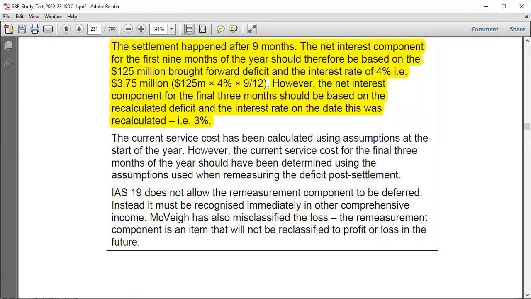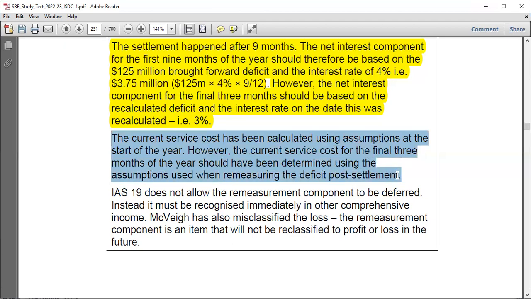Yes. And so what about the current service cost? The current service cost has been calculated using assumptions at the start of the year, but actually it has to change, right? The current service cost of the final 3 months of the year should be determined using the assumptions used when remeasuring the deficit after the settlement. Yes, this is usual. Because, you know, the current service cost, not just for CCA, for a lot of